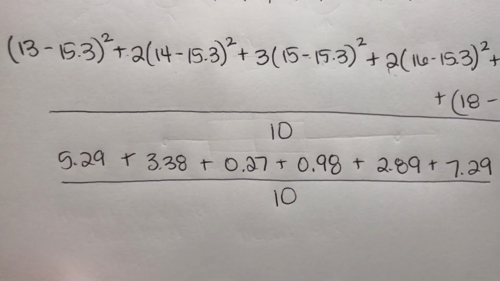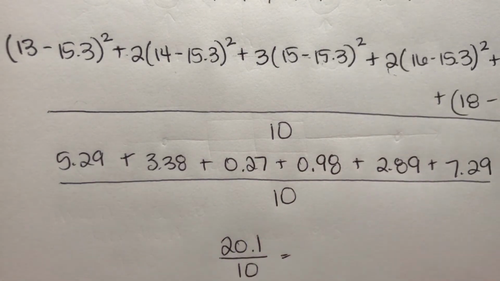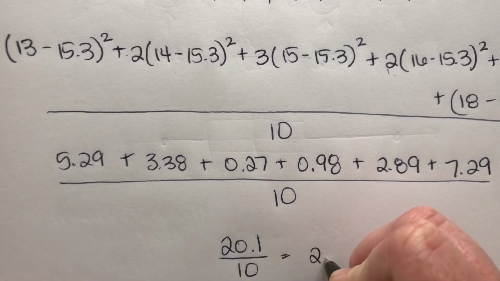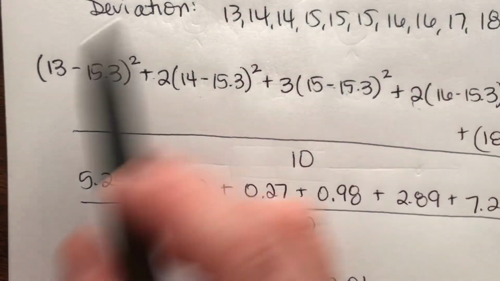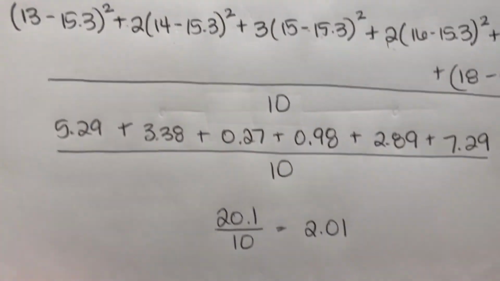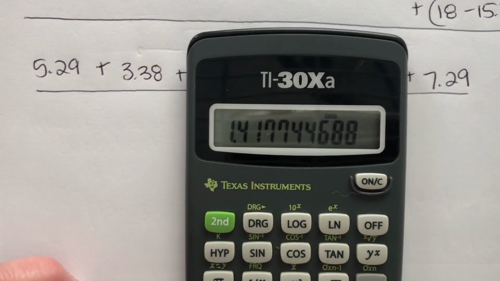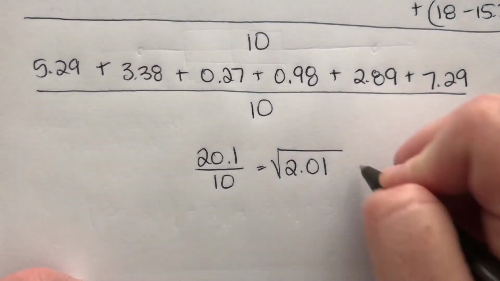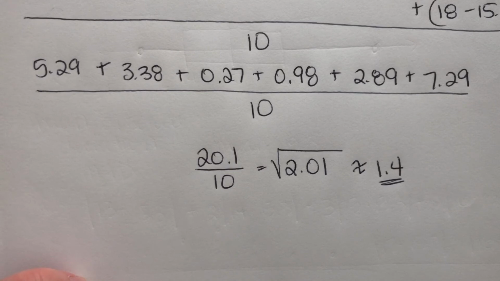So when we add it together, we get about 20.1 divided by 10. And then I'm going to divide that, and I get 2.01. And then this is where that extra step is at the end. You know how we squared everything up here? We're trying to find the average. So once we square everything and then add them all together, now we're going to take back that squared and we're going to take the square root. Okay, so when I do that, square root, I get about 1.417 blah, blah, blah, which is about 1.4. 1.4 units. So that's our standard deviation calculation.